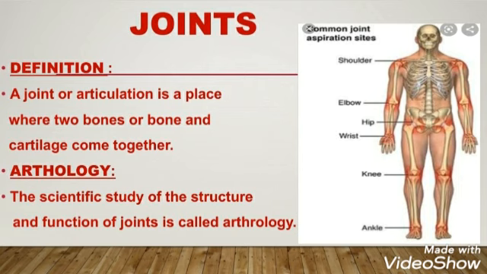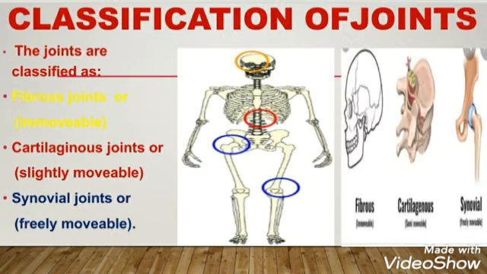Now what is the branch of biology that deals with the study of joints? The branch of biology that deals with the study of joints is known as arthrology. What is the meaning of arthro? Arthro means joint and logy means study. So what is arthrology? The scientific study of structure and function of joints is known as arthrology. In the diagram you can see different sites of joints in the human body.